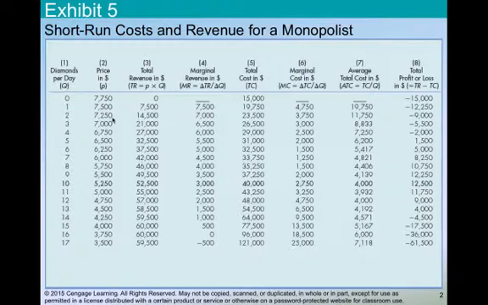And the reason that the price drops as he produces more is he's the only producer. This company is the only producer of diamonds, so they affect the price in the market. What's interesting about this is that it's going to affect the way marginal revenue is calculated, so it's not as simple for a monopolist. Notice in column number 4, marginal revenue is the change in total revenue divided by the change in quantity. Anytime you see that triangle in mathematics or economics, that's a delta sign. That means change.